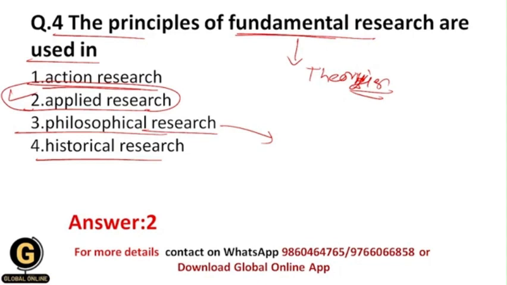This is the philosophy of that particular relationship between the variables, or of that particular data, like how that data has been discovered in this world. What are the roots of that data? This is nothing but philosophy. So all of these things are studied in philosophical research.